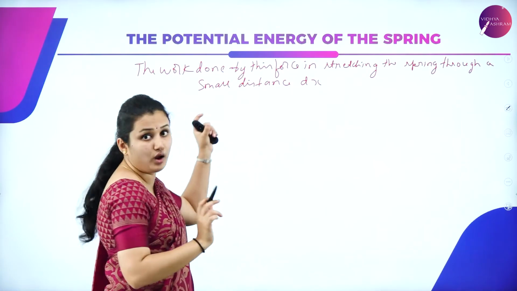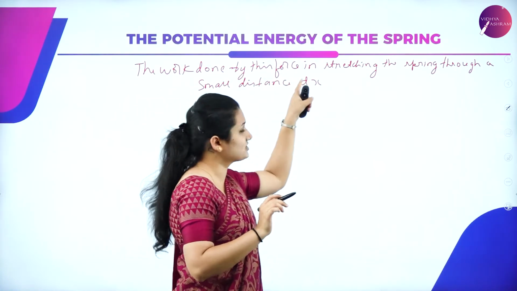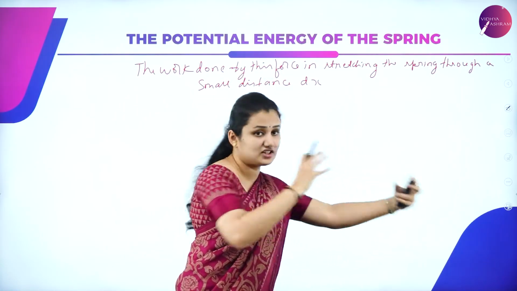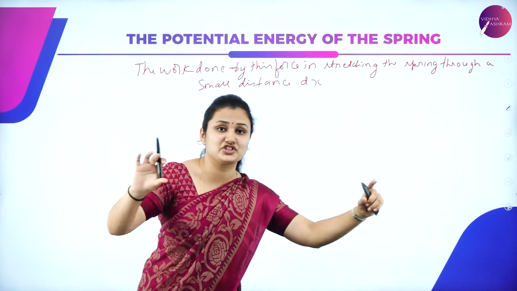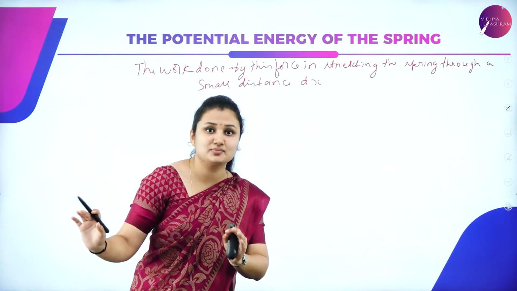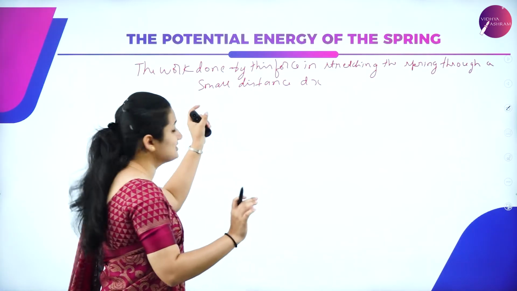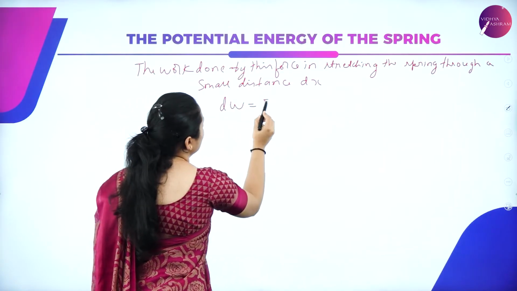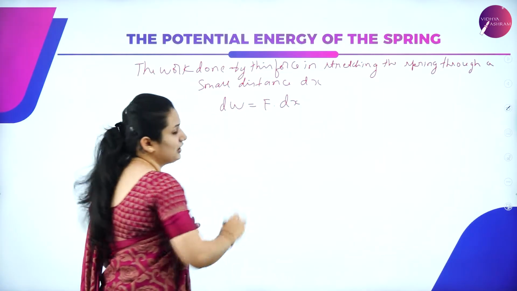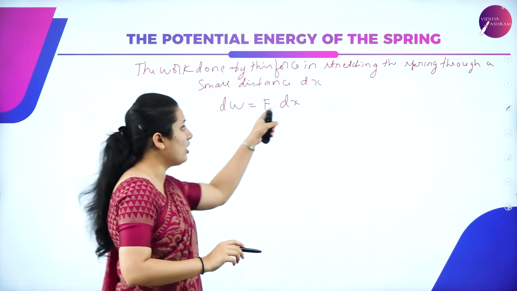So what is that small work done by this force, the variable force, in stretching the spring through a small distance dx? The total distance of stretching from equilibrium to the displaced point is x. So what is that small work done? So it is dW is equal to F dot dx. This is the small work done.